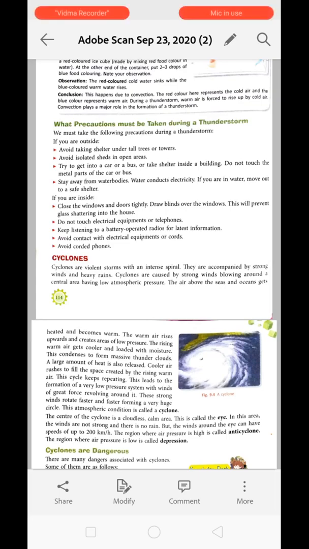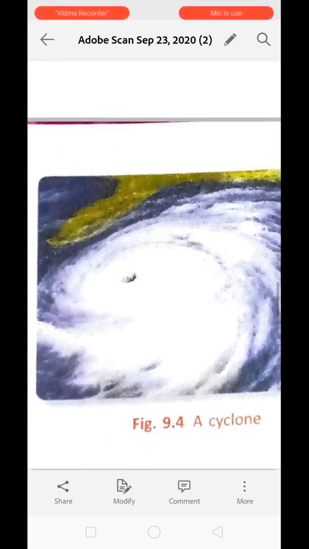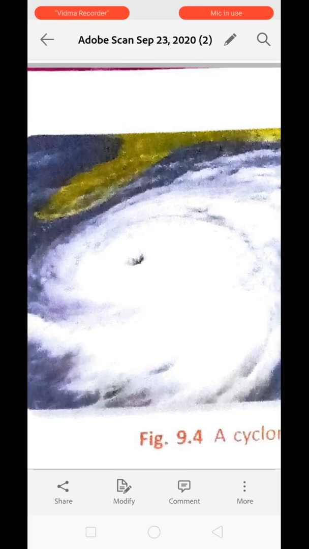Understood? Next is cyclone. Cyclone is a violent storm with an intense spiral, you can see, happening in the sea area. Okay, violent storm with intense spirals. Spirals are present like a spiral coil, or water gets coiled in the central area. Okay, they are accompanied by strong wind and heavy rain.